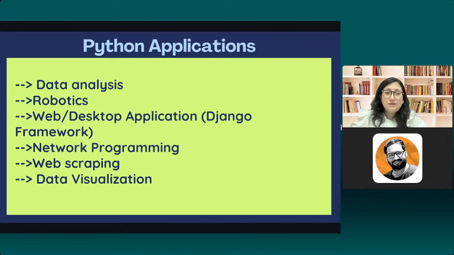Then you have robotics. You understand by this word where exactly it would be used. Then in web and desktop applications, of course the framework that you're going to use over there is Django, and that's not what we are going to discuss over here, because we are relevantly doing the machine learning things. Then it is also used in network programming, web scraping, and data visualization. So you will understand these things later on, but our target over here would be mostly data analysis and implementation of machine learning algorithms in Python. These are just some extra usages that we have written over here.